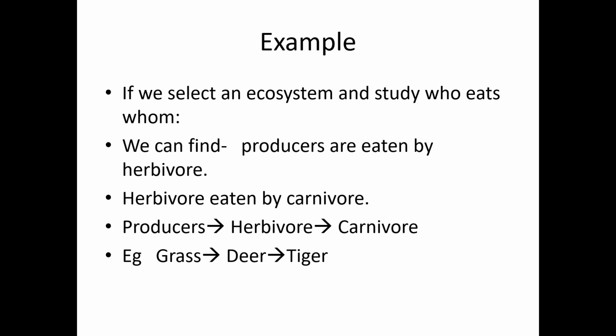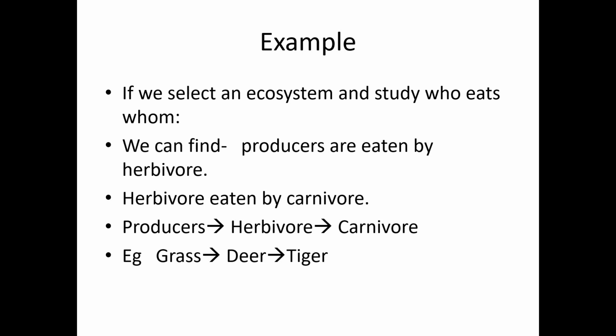So we will consider an example. If we select an ecosystem and study who eats whom, we are taking one particular ecosystem and studying who eats whom in that ecosystem. We said the energy flows in the ecosystem by the process of eating and being eaten, or in the form of food energy.